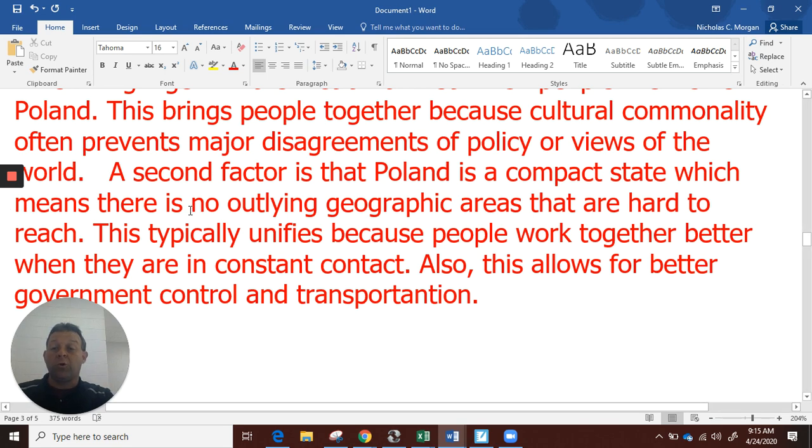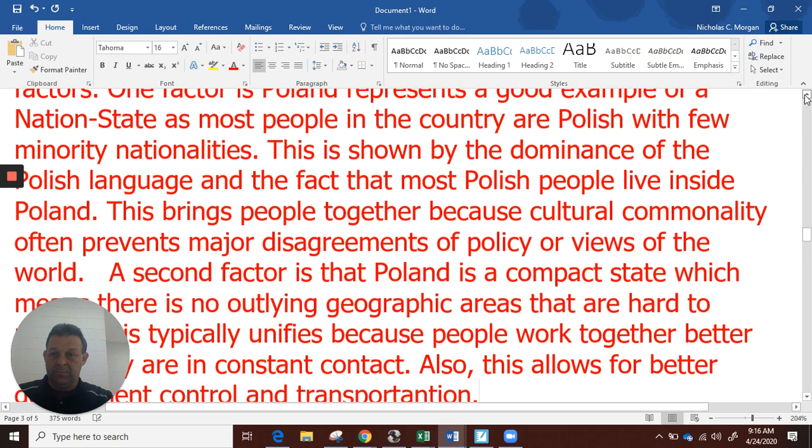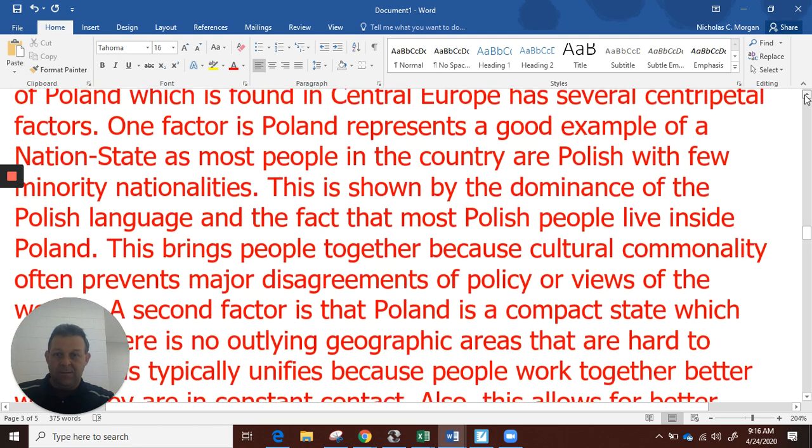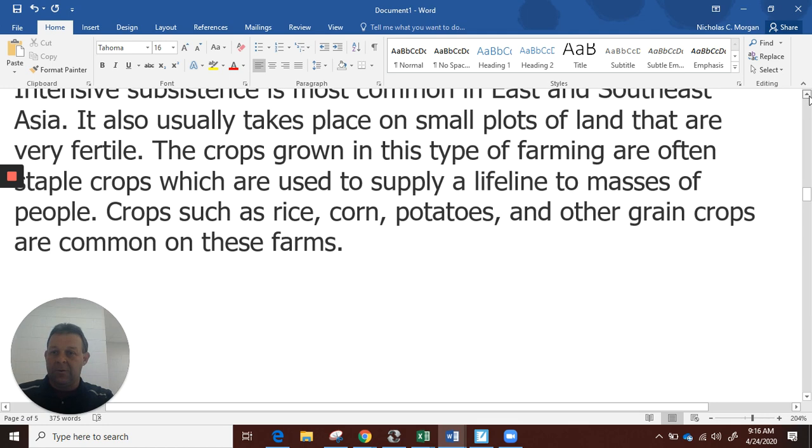I would probably reword that, but I'm going to leave it like it is. So I've been a little shorter on this second factor, but look at the length of my discussion. I had that length there. I had this length up here.